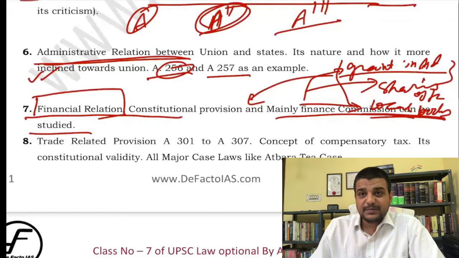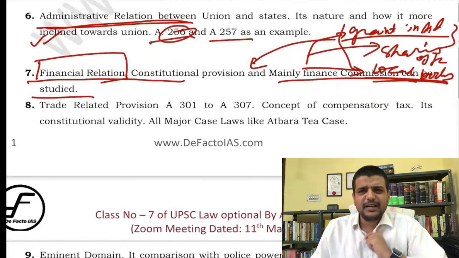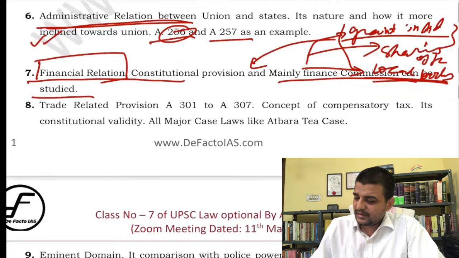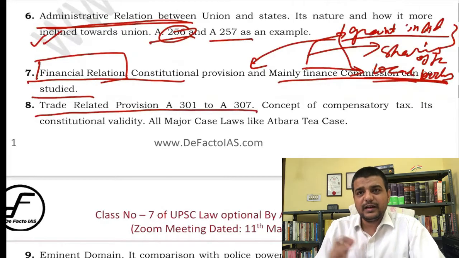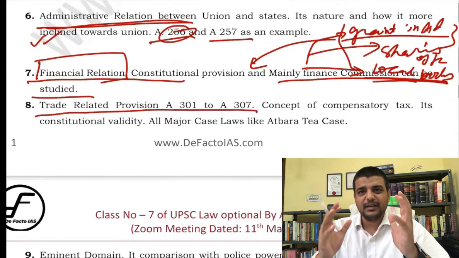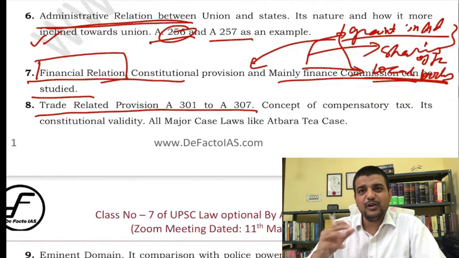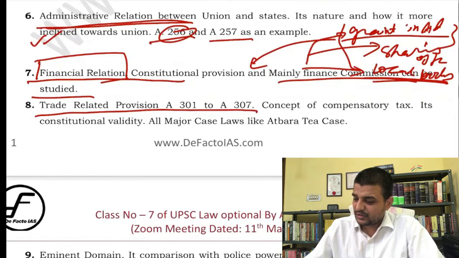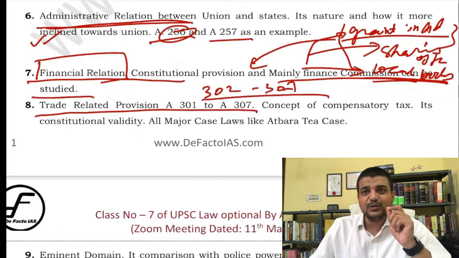Then a very fundamental aspect, even though not mentioned multiple times, the question comes on the trade relationship between the Union and state in relation to tax. Like, trade and commerce in India shall be free, that is the statement of Article 301. Now what do you mean by free? Does it mean tax cannot be imposed? That is governed by Articles 302 to 307. The interplay between these two has to be studied.